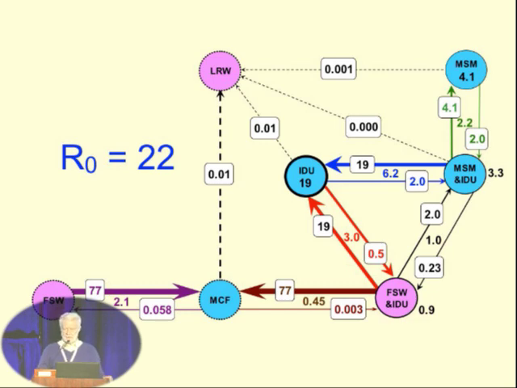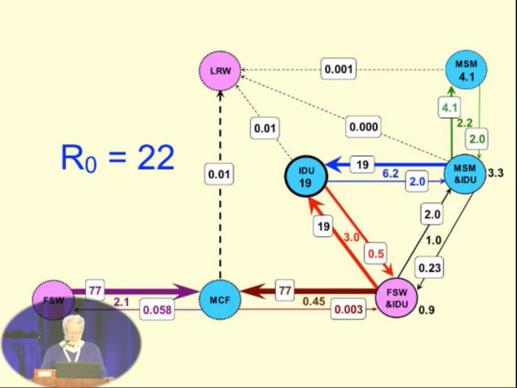But that tells us that if we really want to control the epidemic in the female sex, in the loop between the sex workers and their clients, we really need to make sure that the female sex workers are less infectious. And of course, this is probably one reason why the 100% condom campaign in Thailand was so effective, because they were targeting the female sex workers who within that loop are really driving the epidemic.